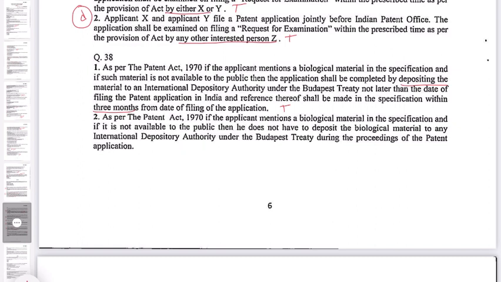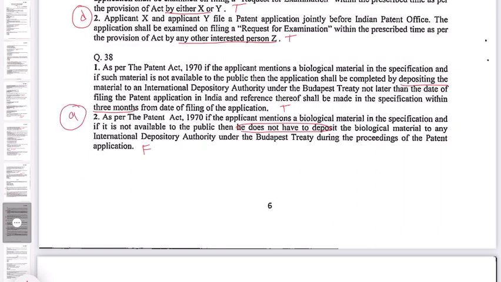Then the second statement: as per the Patent Act 1970, if the applicant mentions a biological material in the specification and if it is not available to the public, then he does not have to deposit the biological material to any international depository authority under the Budapest Treaty. This is false. So the first is true, the second is false. Therefore, the correct option is A.